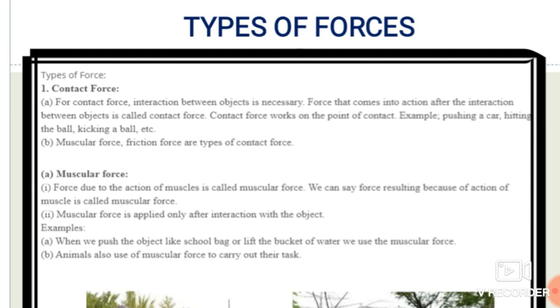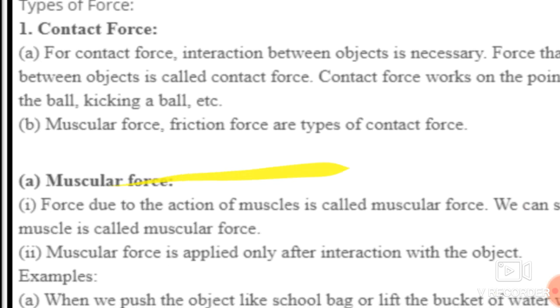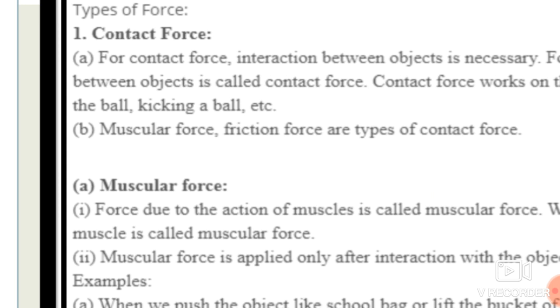Contact force works at the point of contact, which means contact is the principle behind contact force. For example, pushing a car. Suppose you want to push the car, what will happen? You place your hand on the car and push it. So here what is the contact? Two objects are in contact with each other, that means your hand and the car's body. Whenever these two objects are in contact, force is applied over there. Hitting a ball, kicking a ball: whenever you hit the ball or kick the ball, which force is over there?